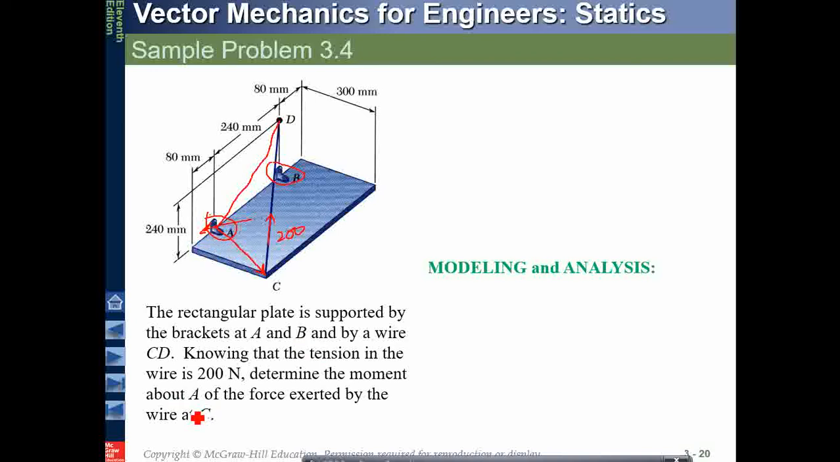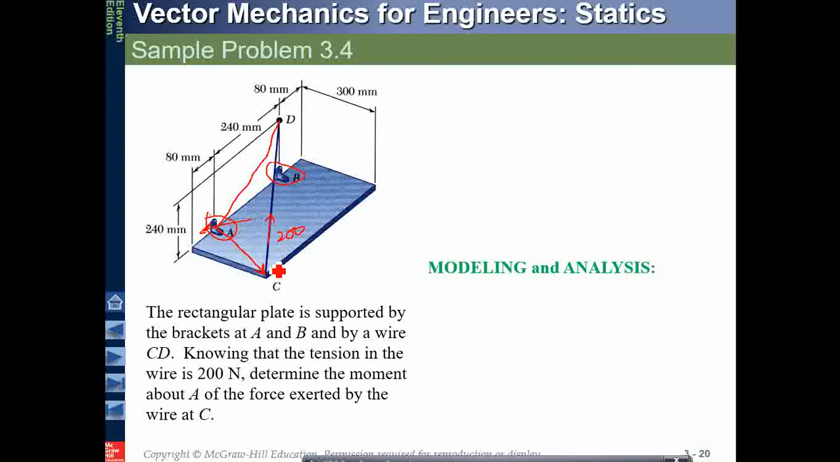So determine the moment about A. Whatever the point is, this will be about A, and it should be perpendicular to this plane. Now I have to find the moment about A. So I will be having a position vector from point A to point C, and I will be having a force. So first of all, find the position vector.